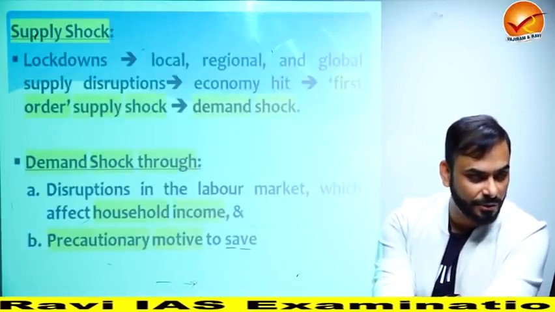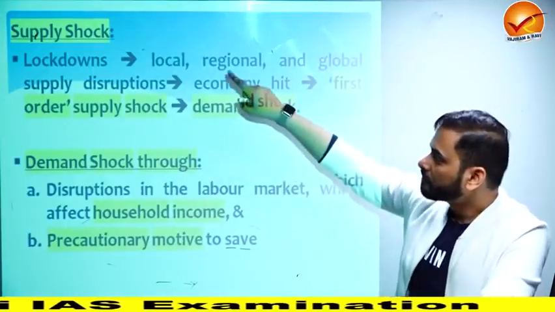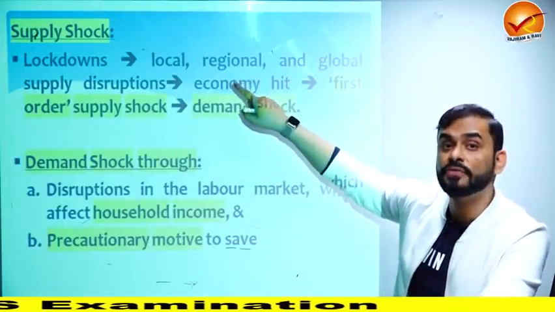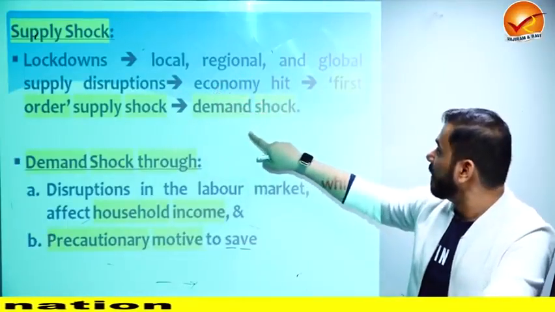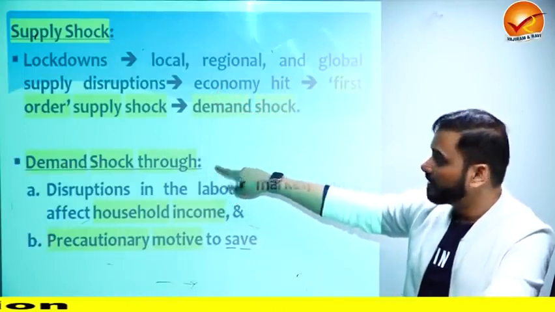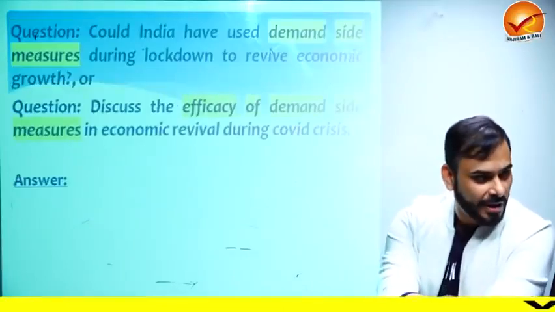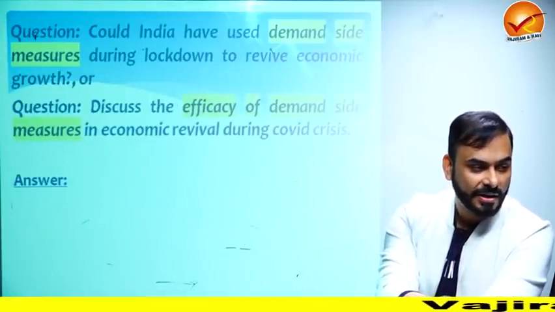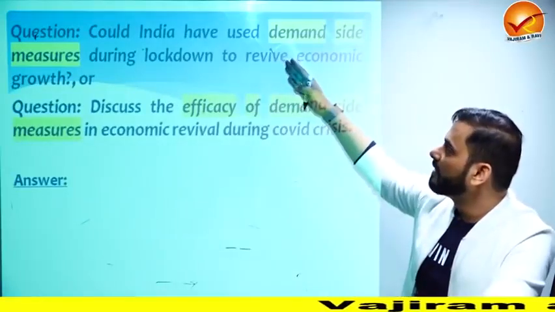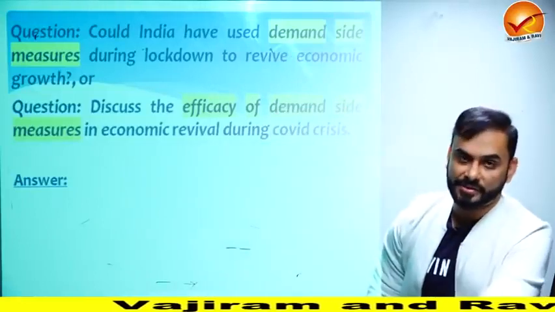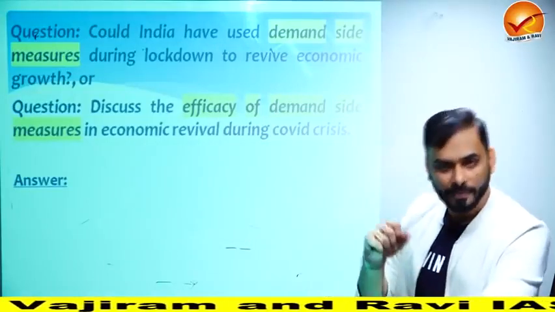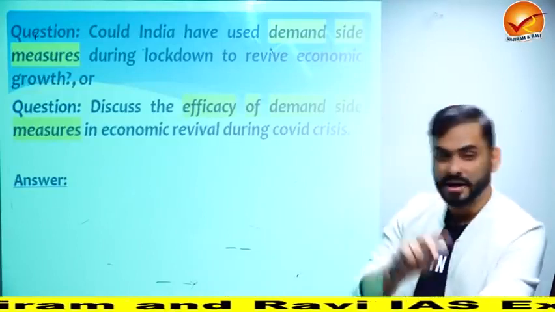Now I'm going to explain to you 3-4 things. First, the economic impact of COVID in terms of supply shock. Then the economic impact of COVID in terms of demand shock. And then I will examine the question: could India have used demand side measures to solve the problem of the crisis? So first I'll tell you why COVID is both a demand shock and a supply shock.